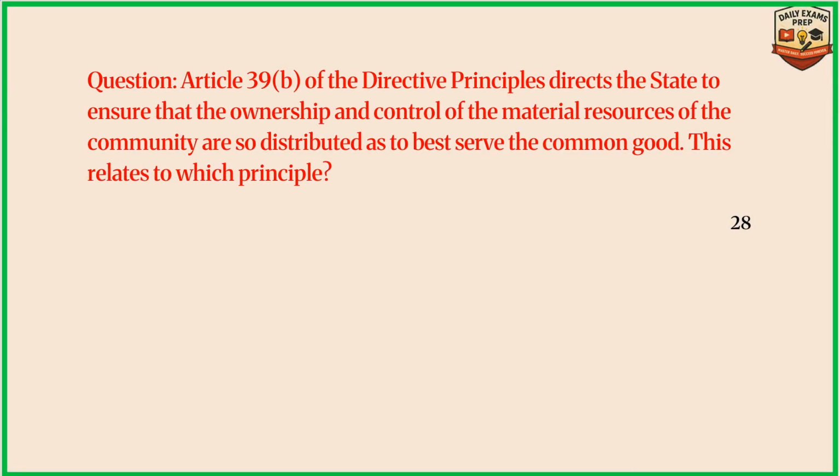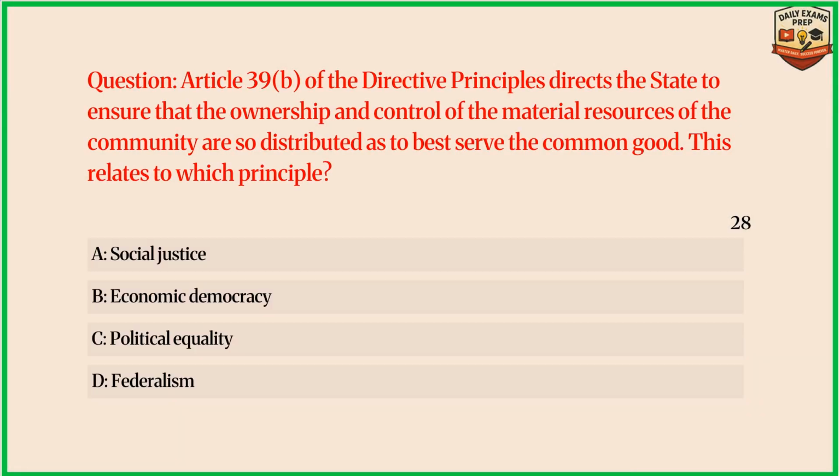Question. Article 39B of the Directive Principles directs the state to ensure that the ownership and control of the material resources of the community are so distributed as to best serve the common good. This relates to which principle? Answer B. Economic democracy.